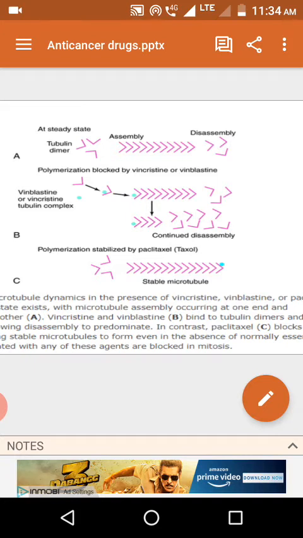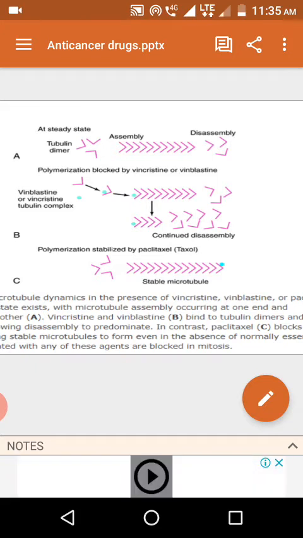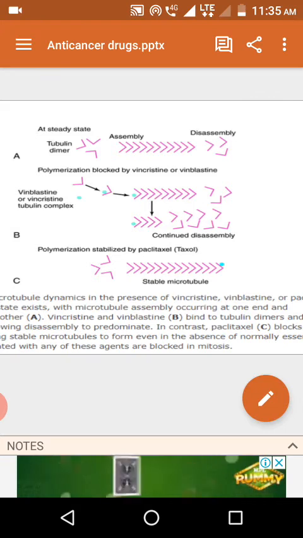So they are not going to be involved in the segregation of the chromosomes. Okay, this is how the taxanes work. Taxanes bind with the tubulin and they promote the polymerization of the microtubules. Over-polymerized microtubules are not functional, so they are not going to be helpful for the segregation of the chromosomes equally into two daughter cells.